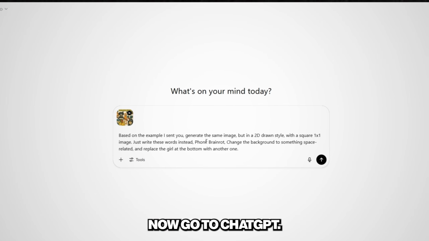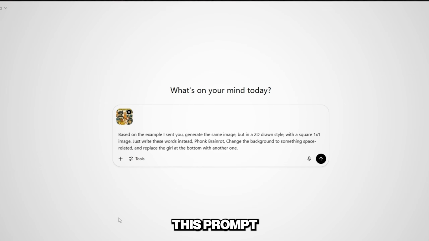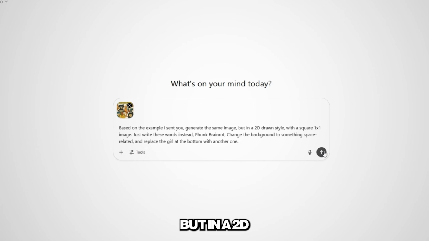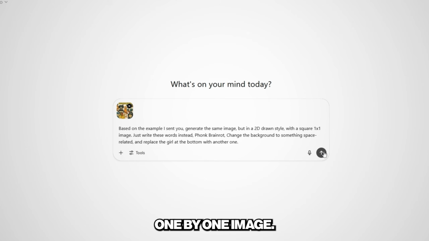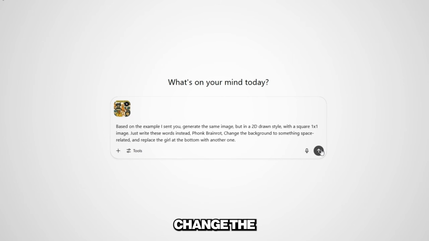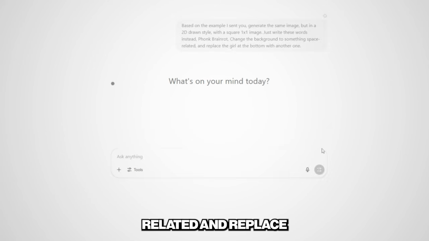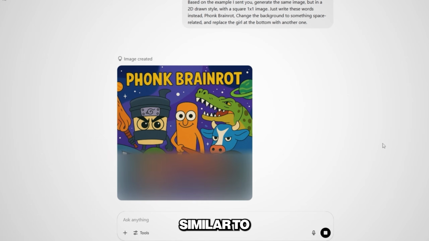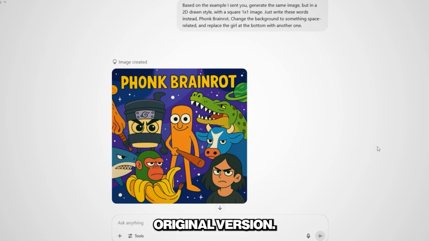Now go to ChatGPT, upload the image example, and write this prompt based on the example I sent. You generate the same image, but in a 2D drawn style with a square, 1:1 image. Just write these words instead: Phonk Brainrot, change the background to something space-related, and replace the girl at the bottom with another one. ChatGPT will generate an image similar to your example, and you will have your own original version.